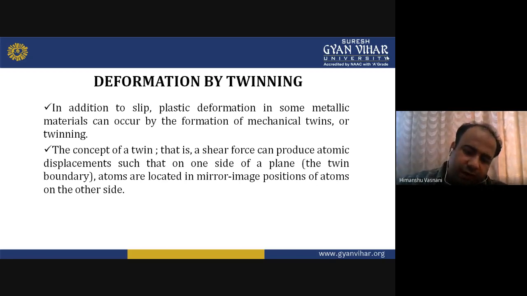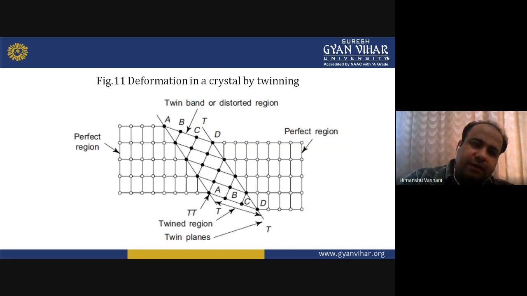I can show you this with the help of a diagram also, like here, see, deformation of crystal by twinning. It is clearly shown that there is a perfect region on the left hand side, and in between there is a twisted band or distorted region, twin planes, whatever you want to say, and you will see a mirror image on the other side, on the right hand side. And twinning takes place in this way, producing mirror-like images on both sides in between a twisted region.